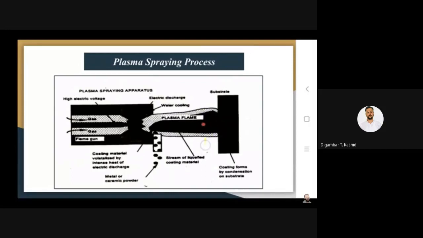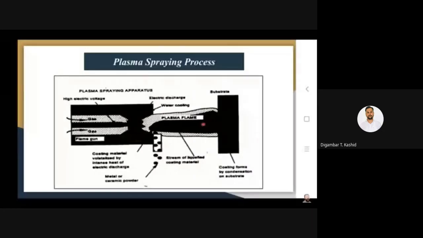So this is how the plasma spray coating is carried out. By plasma spraying you can coat any material of your choice because it has a very high melting temperature. But plasma spraying is not applied for low melting materials, particularly zinc and aluminum. Also, materials having no melting or a low melting temperature, like polymeric materials, cannot be deposited by this plasma spraying method. But high melting materials like ceramic materials and sulfides are coated by plasma spraying.